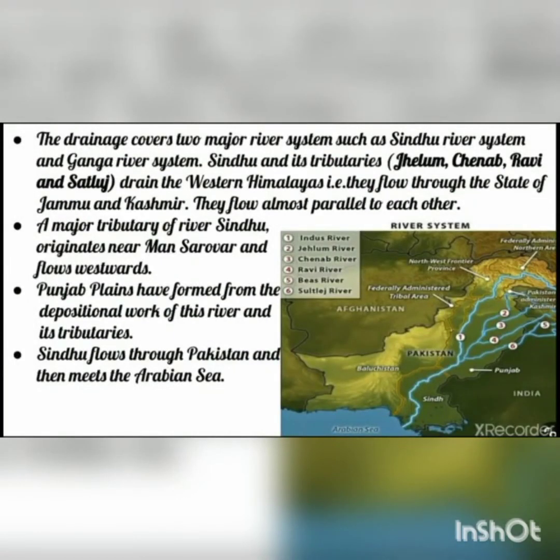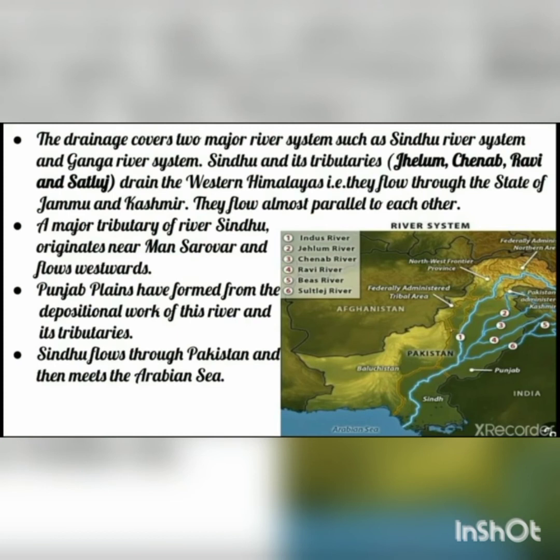The drainage covers two major river systems: the Sindhu river system and the Ganga river system. Sindhu and its tributaries, Jhelum, Chenab, Ravi and Satluj, drain the western Himalayas. They flow from the state of Jammu and Kashmir, and all these rivers flow almost parallel to each other. See here students, in the map you can see; the index numbers are also mentioned.